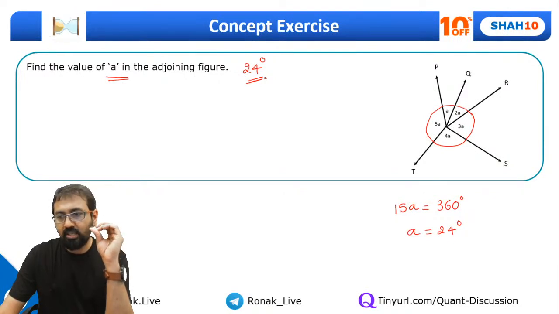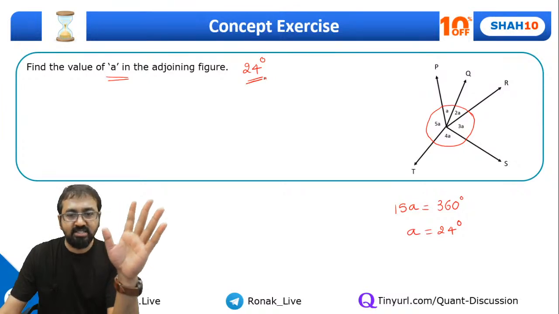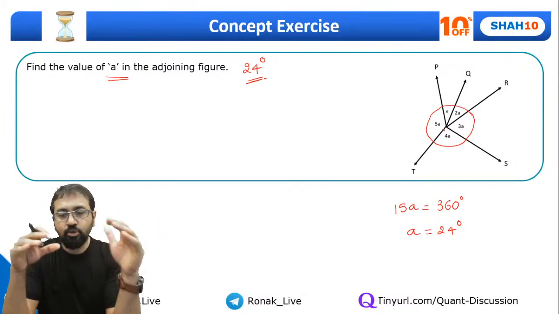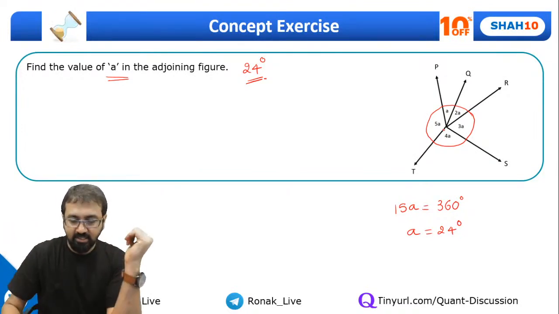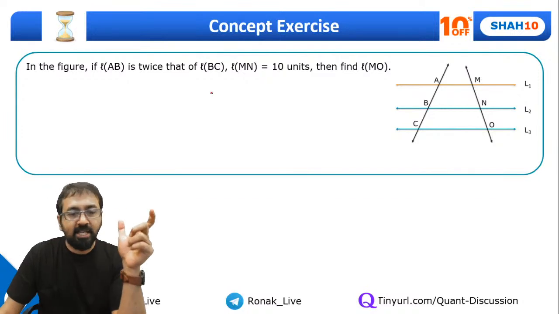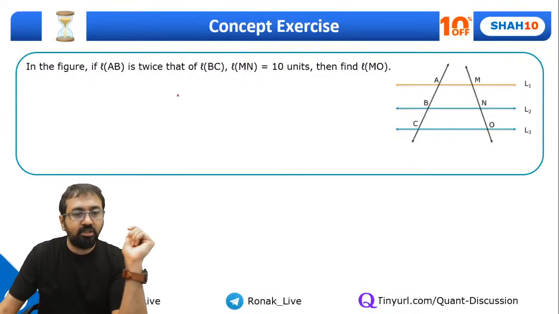Okay. It was a simple question, guys. I'm sure you can make out. It's just that you had to add these angles and equate it with 360. Correct? Okay, fine. Now this one, you can apply the equal intercept ratio theorem.